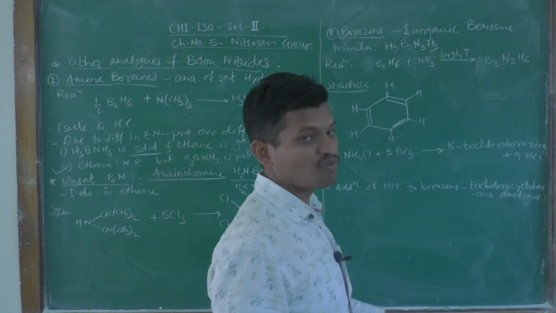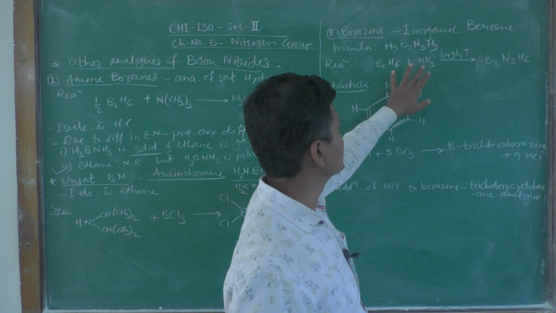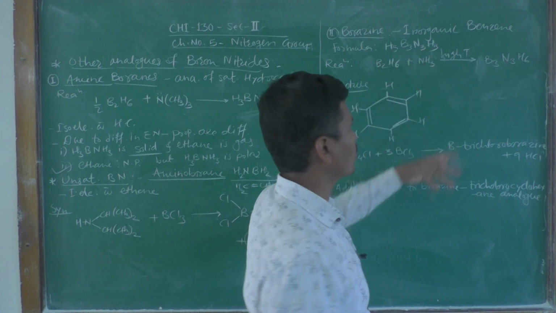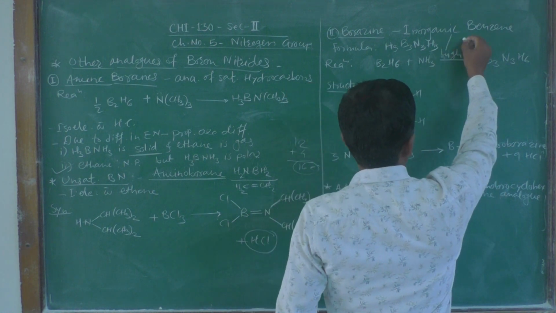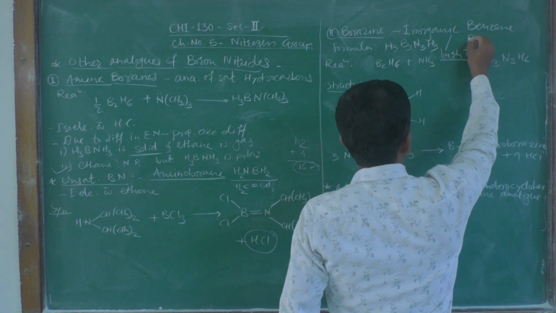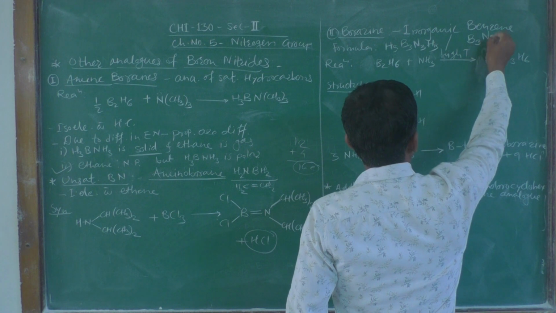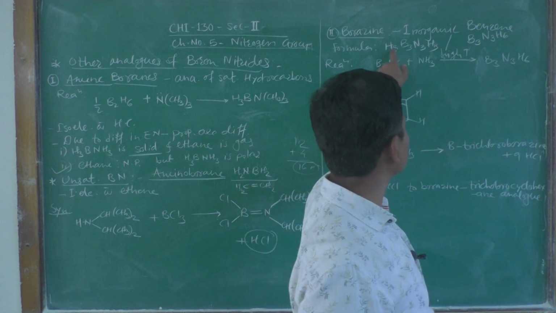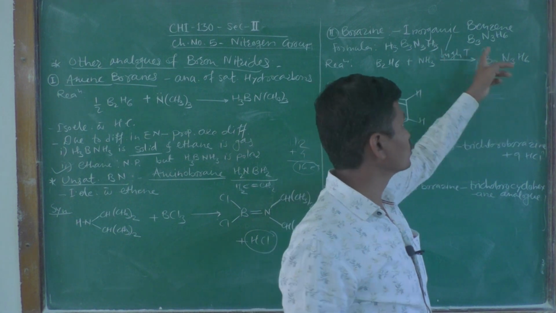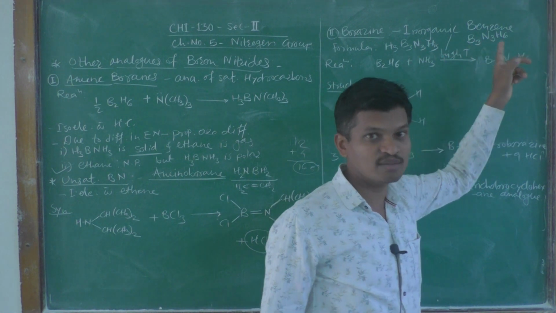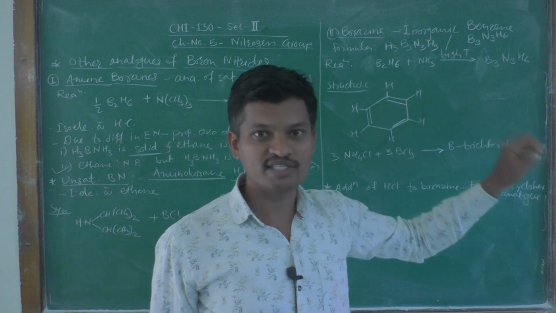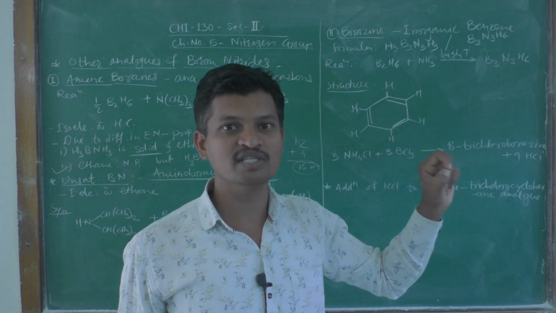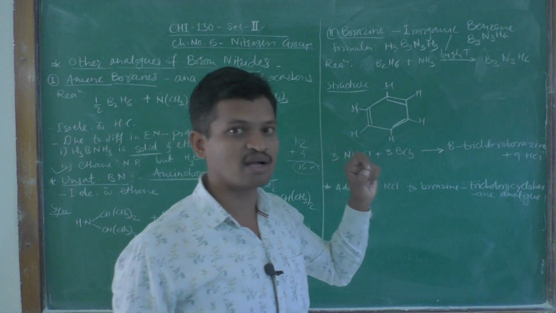So, this is the molecular formula for inorganic benzene, that is borazine, H3B3N3H3, or you can also write it in this fashion, B3N3H6. So, you can also write these 6 hydrogens together. So, B3N3H6, this is the molecular formula for borazine. It is a boron nitride compound, which is an analog of inorganic benzene, that is, an aromatic cyclic compound.